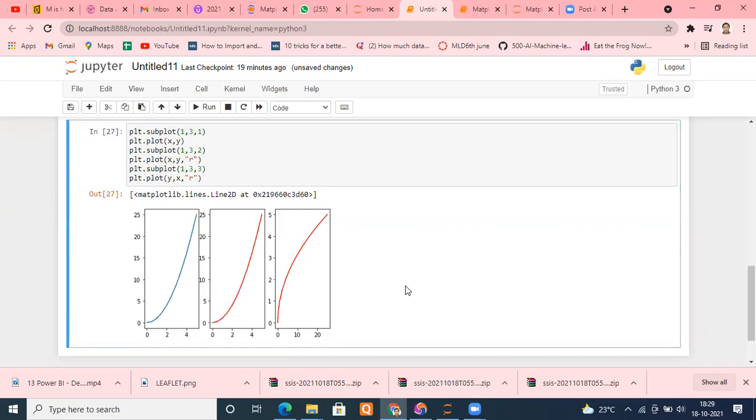Is it fine? Those people who are from a MATLAB background must find it easier, because in MATLAB normally these kinds of graphs are available. Please tell me everyone, is it fine? Is it okay?